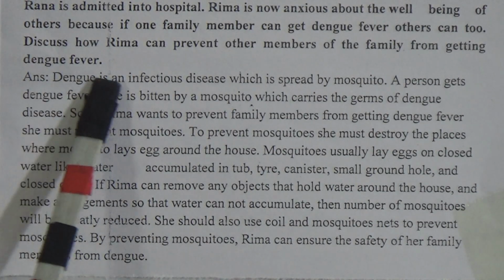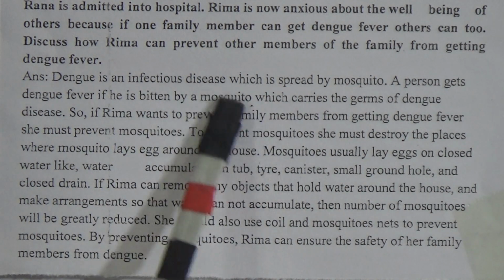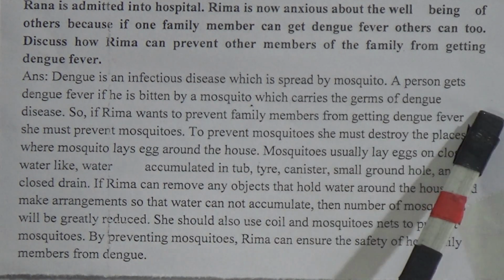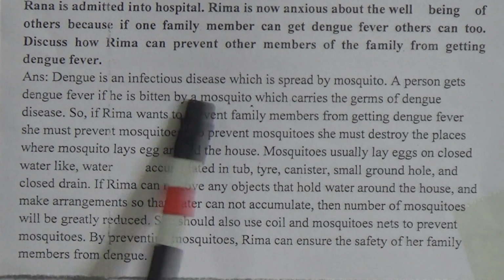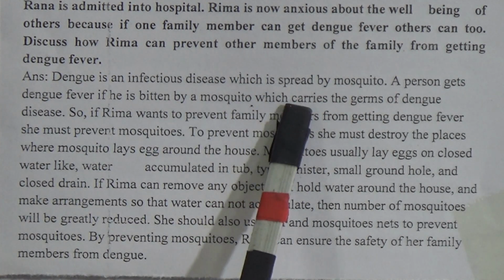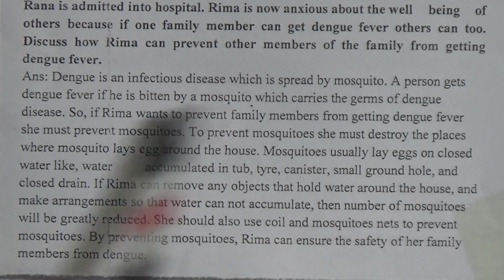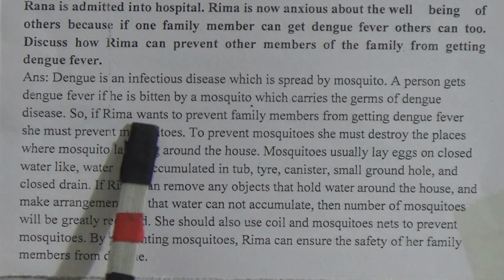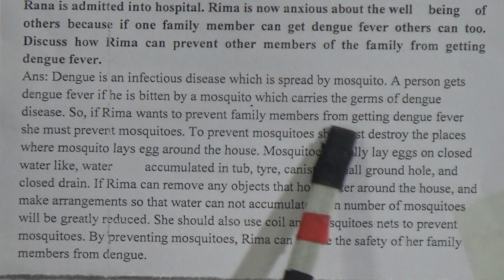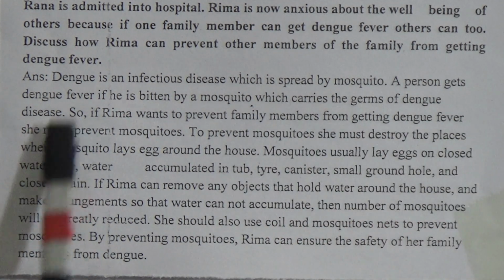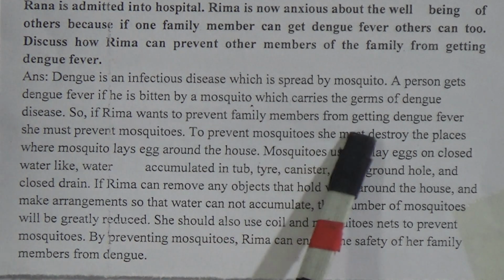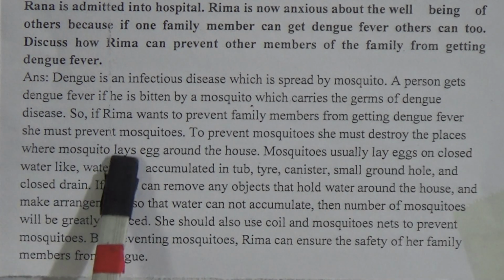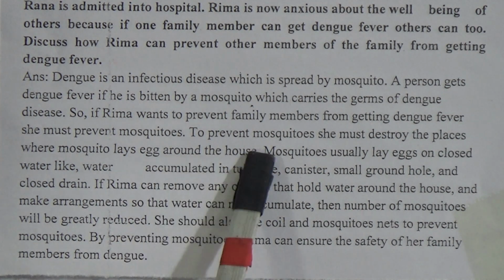Now come to the answer. Dengue is an infectious disease which is spread by mosquitoes, and a person gets dengue fever if he is bitten by a mosquito which carries the germs of dengue disease. So if Rima wants to prevent family members from getting dengue fever, she must prevent mosquitoes. To prevent mosquitoes, she must destroy the places where mosquitoes lay eggs around the house.